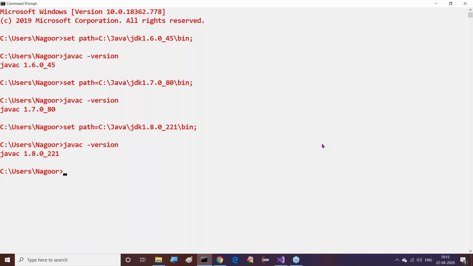I don't want to do that. It's somewhat burdensome for me. So I want to simplify this process, and I don't want to go through this process every time.